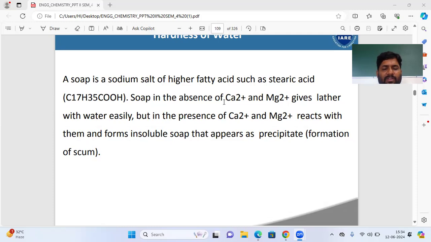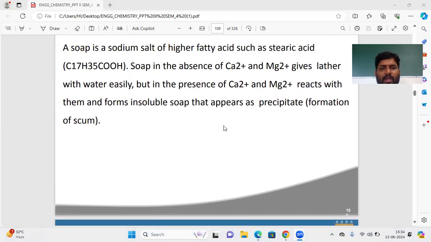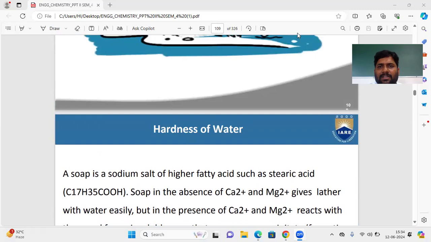Soap in the absence of calcium and magnesium gives lather with water easily, but in the presence of calcium and magnesium, it reacts with them and forms insoluble soap that appears as a precipitate, the formation of scum. This is regarding soap.